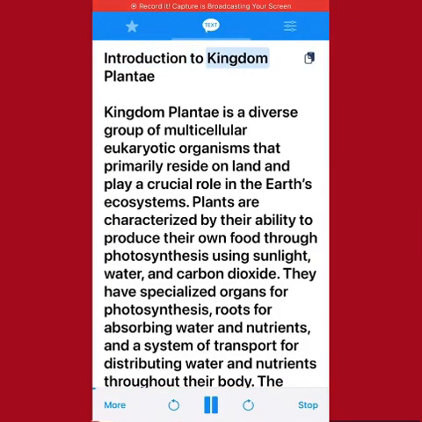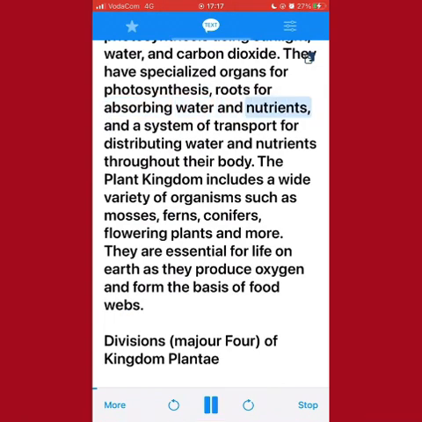Introduction to Kingdom Plantae. Kingdom Plantae is a diverse group of multicellular eukaryotic organisms that primarily reside on land and play a crucial role in the Earth's ecosystems. Plants are characterized by their ability to produce their own food through photosynthesis using sunlight, water, and carbon dioxide. They have specialized organs for photosynthesis, roots for absorbing water and nutrients, and a system of transport for distributing water and nutrients throughout their body.